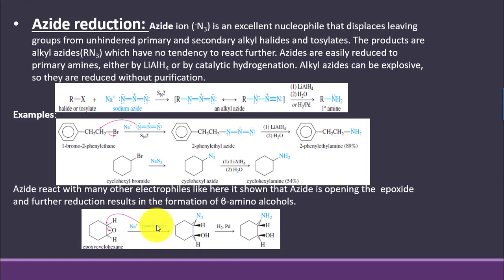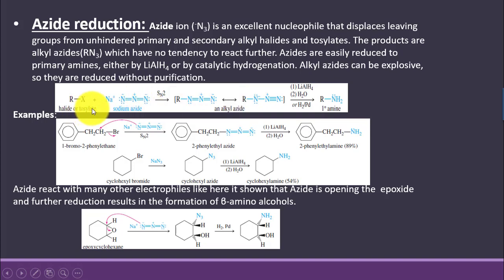Azide reduction. Like phthalimide anion, azide is also a good nucleophile that can be alkylated once, and it can also displace the leaving groups from unhindered primary and secondary alkyl halide. Mostly we use primary alkyl halide for the reaction with azide ion. So azides are easily reduced to primary amines by lithium aluminium hydride or catalytic hydrogen. Alkyl azides can be explosive, so they are reduced without purification.